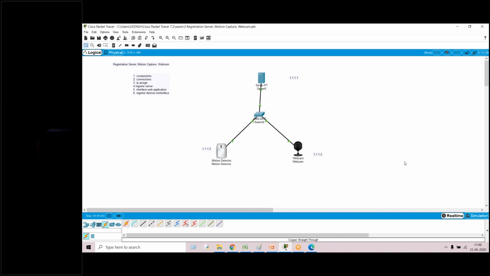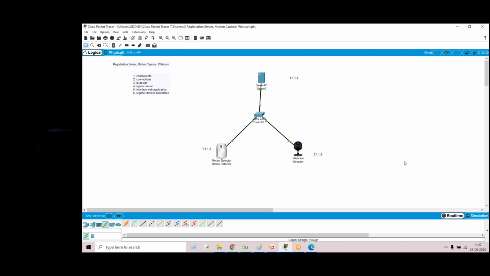Okay, once you register the server, the fifth step is that we have to bring the interface, and for this we will be using the web application. So for doing this, I'll just click on the server. On the server, there is an option called desktop. Under desktop, there is an option called web application, and click on the web application.